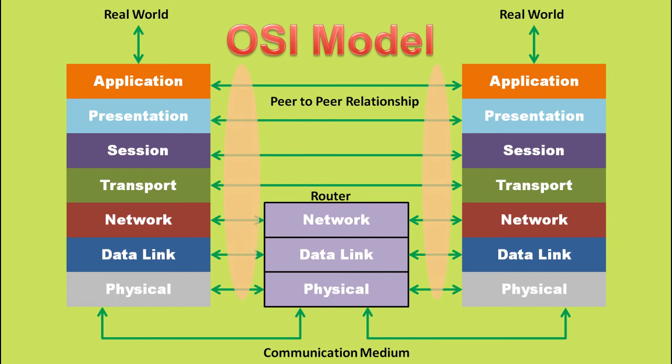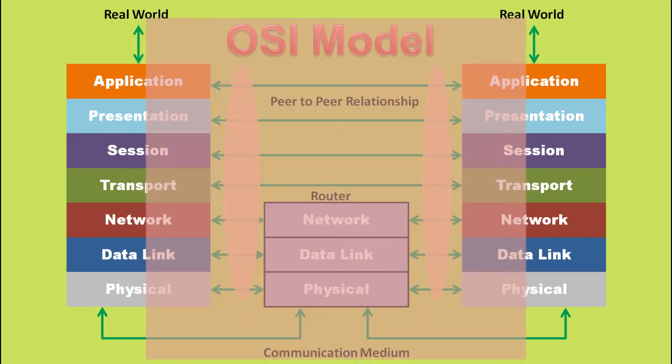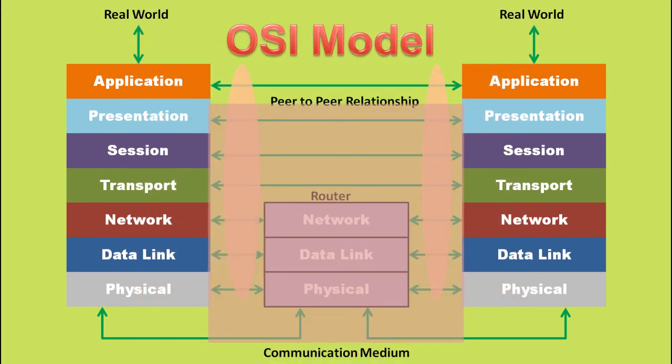This is known as peer-to-peer communication, although the actual packet is transported via the physical link. The middle stack here represents a router, and it has only the three lower layers, which is all that is required for the correct transmission of a packet between two devices in this particular case.